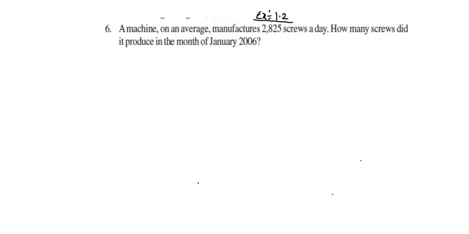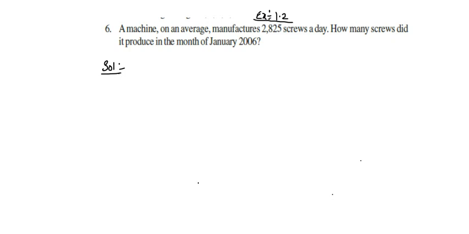Now there is a company. They produce 2,825 screws a day. What is given in the question is how many screws did it produce in the month of January? Generally in the month of January we have 31 days, right? So we just have to multiply 31 days into the number of screws per day, that means 2,825. Now we are going to solve this question.